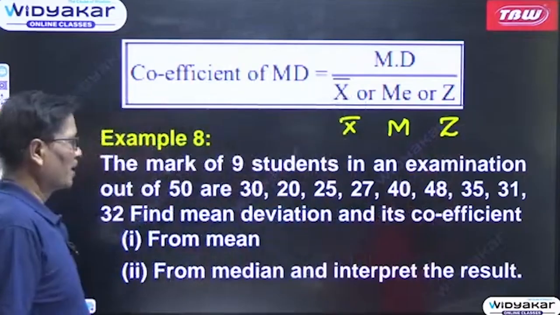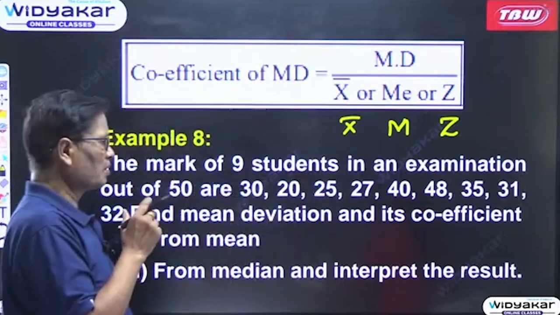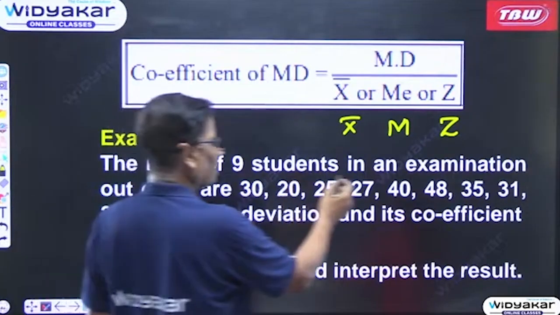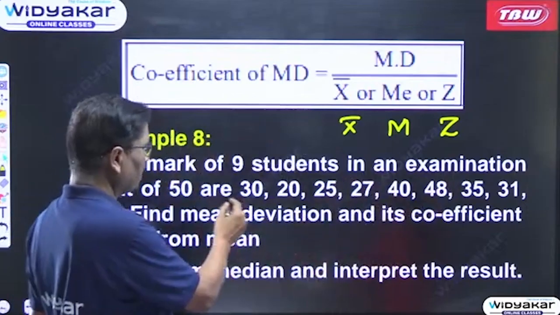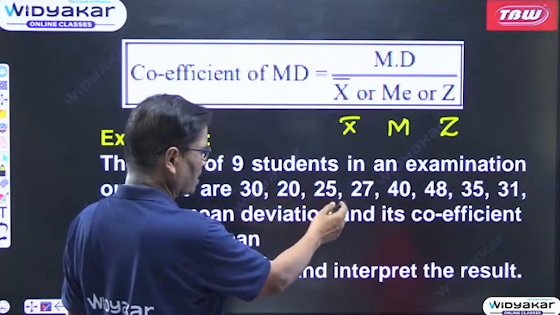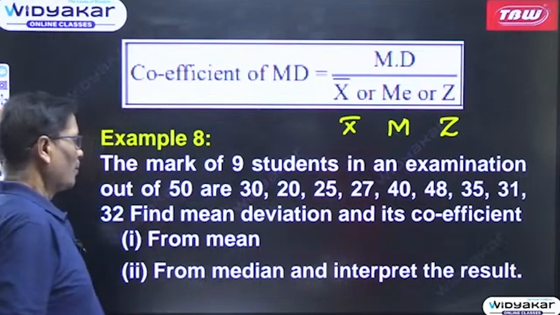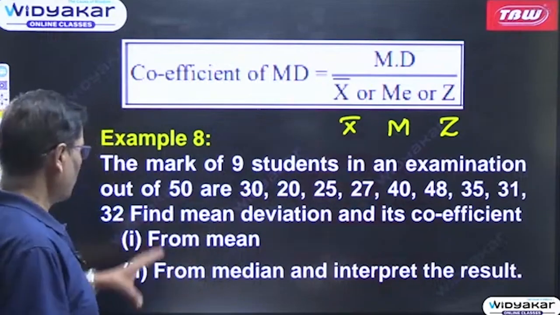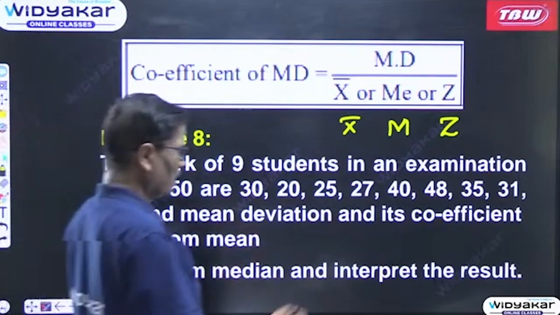Now one example let us take. The marks of 9 students, in case of an individual observation, are taken into consideration in an examination. Out of 50 are 30, 20, 25, 27, 40, 48, 35, 31 and 32. Find mean deviation and its coefficient from mean, from median and interpret the result.